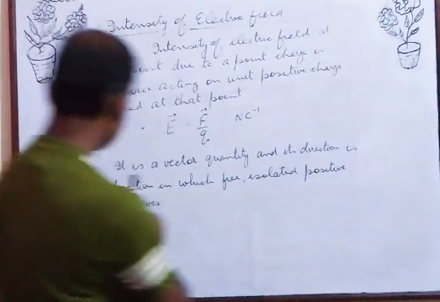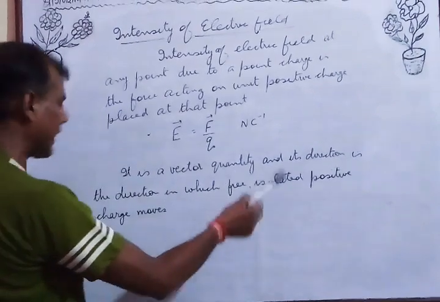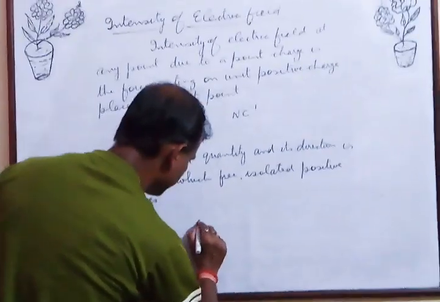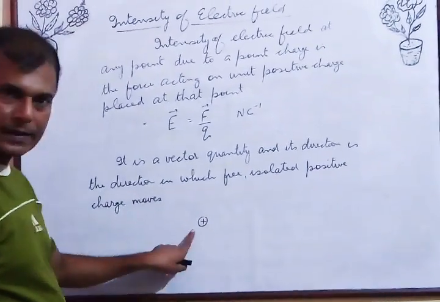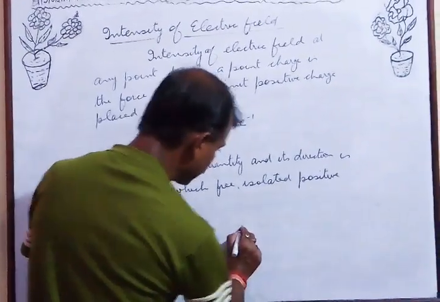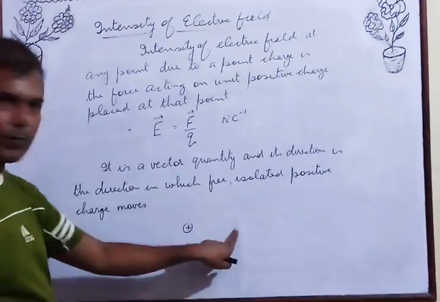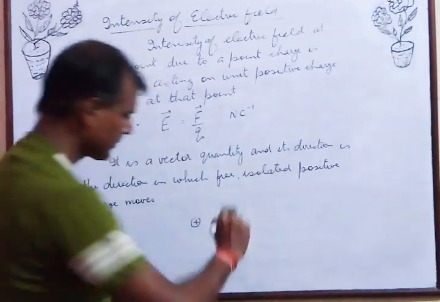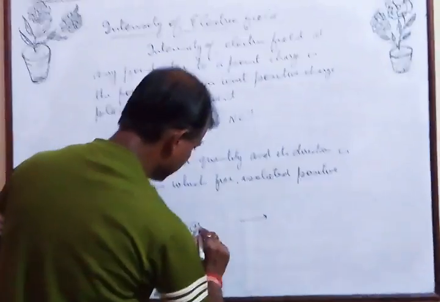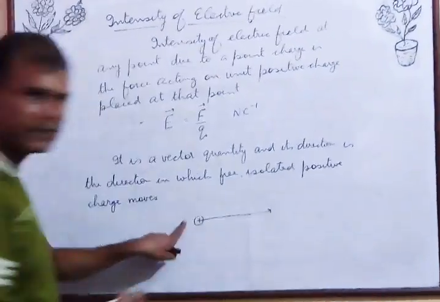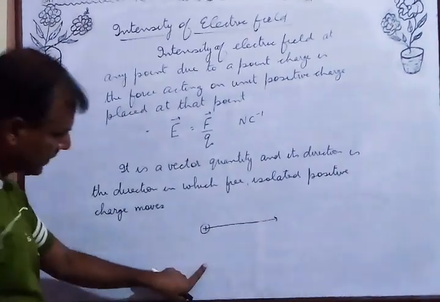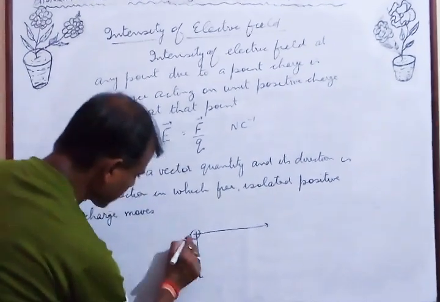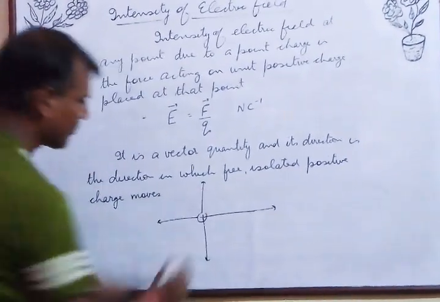The direction is the direction in which a free isolated positive charge moves. Suppose I take a positive charge Q, and the question is to find the intensity of electric field at this point. So just place a positive charge, it should be free. Now if I take a positive charge here, it will move away from this side. So this is the direction of intensity of electric field due to this positive charge. If I take any point here, just place plus here, it will move away from it. So this is the direction of electric field due to positive charge.